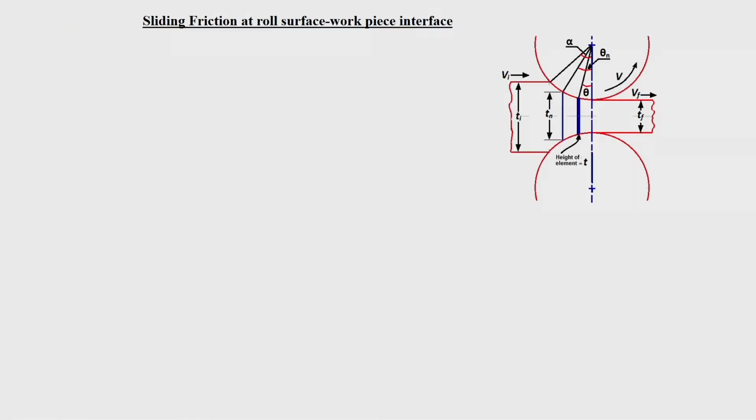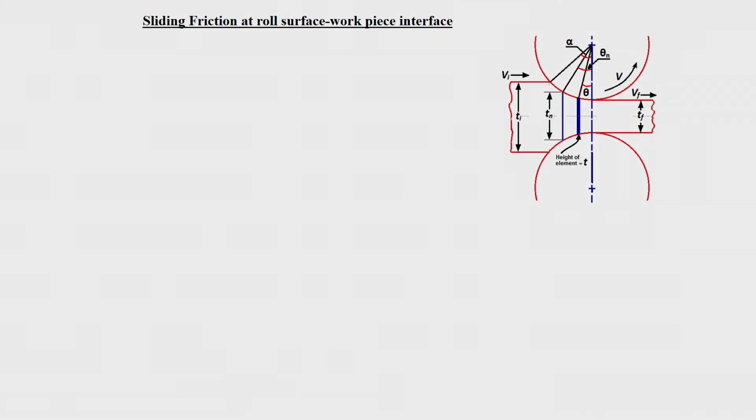Strain rate during rolling, considering sliding friction. In this, let us just consider the neutral point.